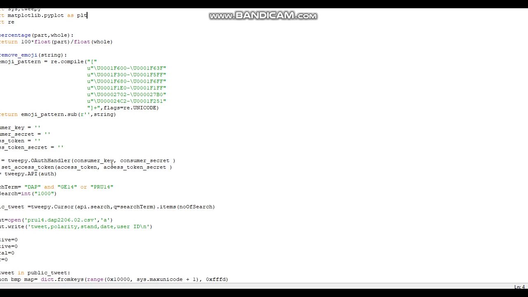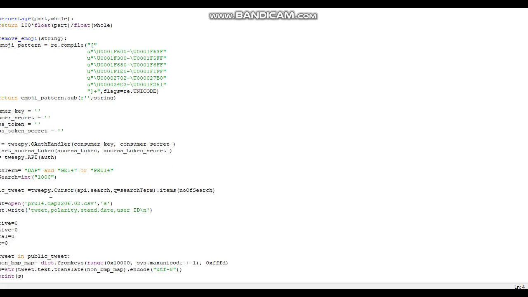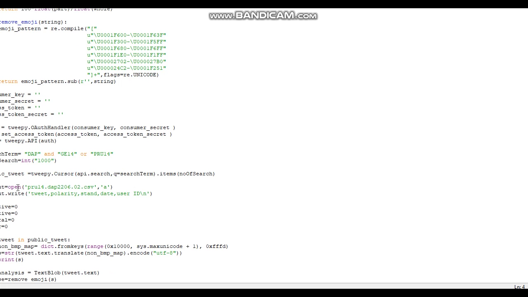Then, okay, we have the search term. This is where you search in the tweets for a keyword, so it will search based on your keyword. And then this is the number of searches, how many tweets you want. As I know, the limit of the tweet is only 3,000, so I'm just using about 1,000.